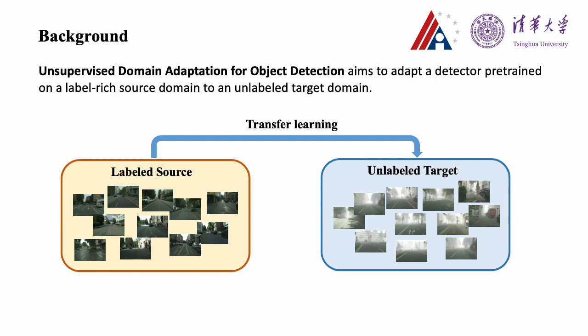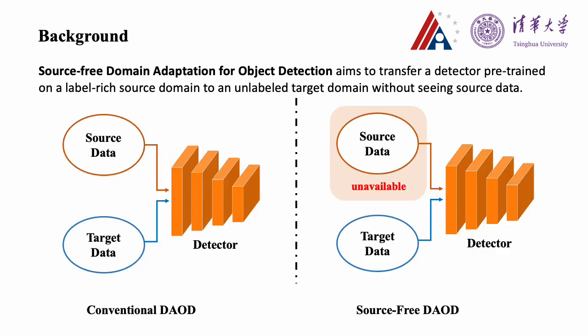In the absence of label data from the target domain, unsupervised domain adaptation detection methods have emerged to mitigate the domain shift in data distributions. Conventional methods are based on the assumption that both source and target domain data are accessible. However, due to data privacy and the efficiency of data transmission, we may not have access to the source data. What we have is just a detector pre-trained on the source domain.